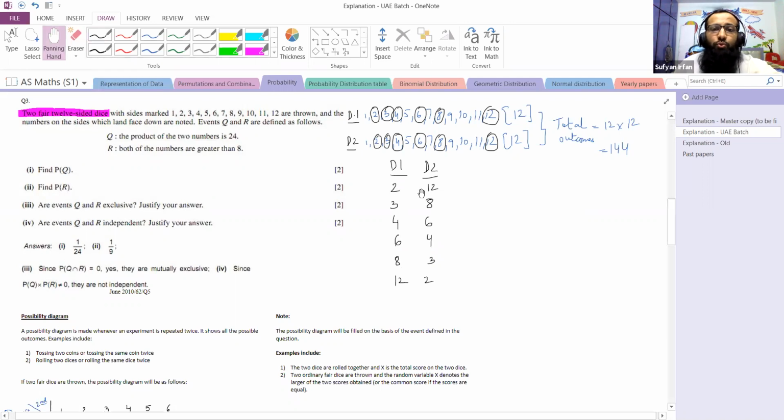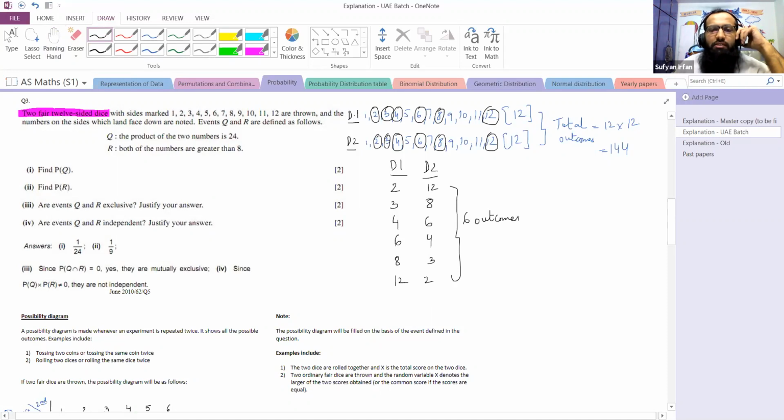Remember, 2, 12 and 12, 2 are different, because 2, 12 means dice 1 shows a 2 and dice 2 shows a 12, whereas 12, 2 means dice 1 shows a 12 and dice 2 shows a 2. So the outcomes are 2, 12, 3, 8, 4, 6, 6, 4, 8, 3, 12, 2. How many outcomes are there altogether? 6 outcomes in total.